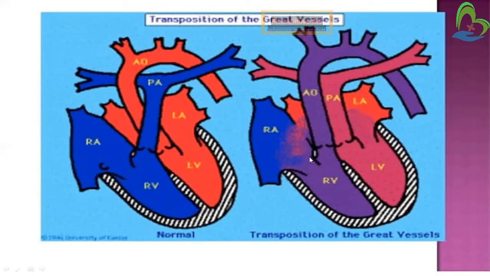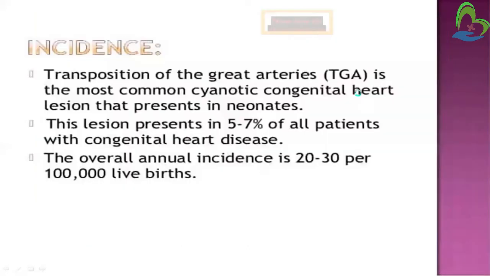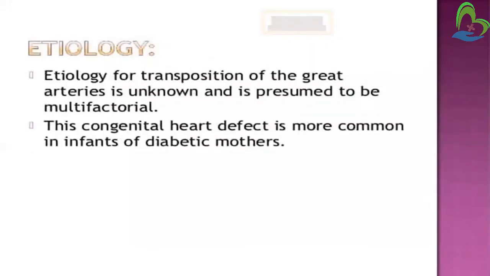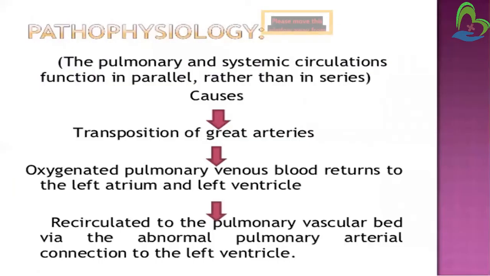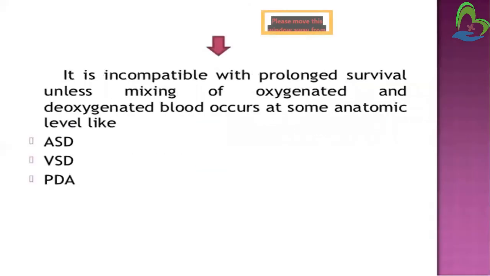Now coming to the deoxygenated blood. The deoxygenated blood from the inferior vena cava and superior vena cava enters the right atrium. From the right atrium it enters the right ventricle. From the right ventricle it enters the aorta, and from the aorta this deoxygenated blood is supplied to the whole body, to all the systems. From all the systems, the deoxygenated blood again enters the right atrium. So there is no communication between systemic circulation and pulmonary circulation. This was the pathophysiology of transposition of great arteries.